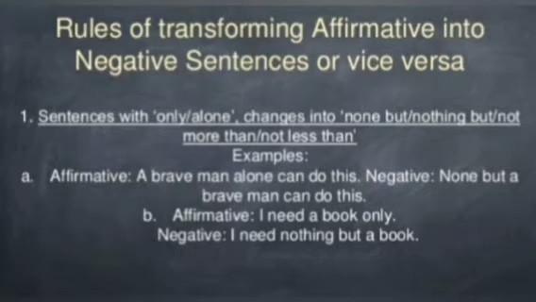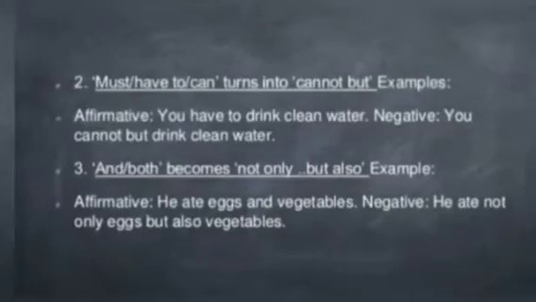Sentence with only or alone changes into none but, nothing but, not more than, not less than. Affirmative: a brave man alone can do this. We have to write none but a brave man can do this. We can also write no one except a brave man can do this. Affirmative: I need a book only. Negative: I need nothing but a book. You cannot write none since it's not a living object.